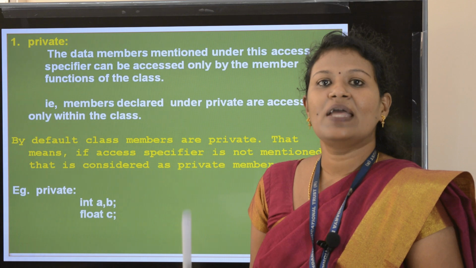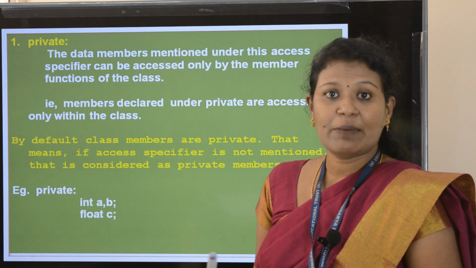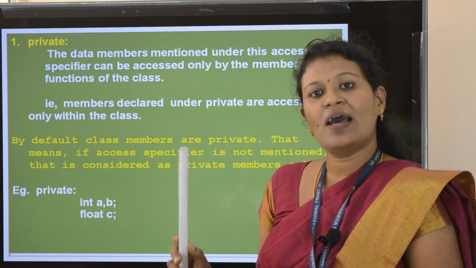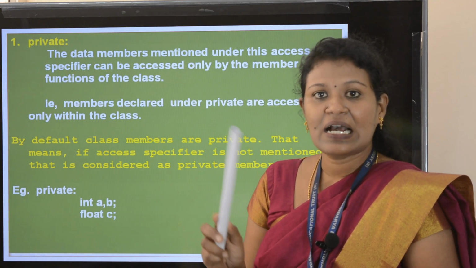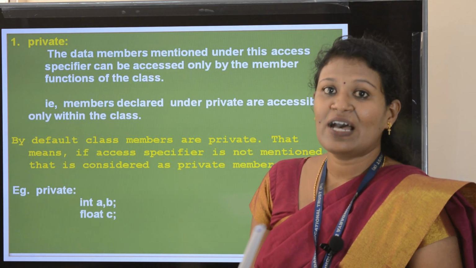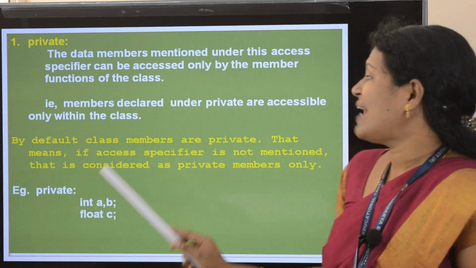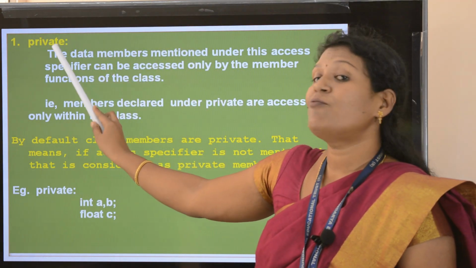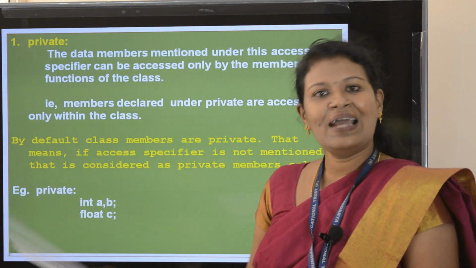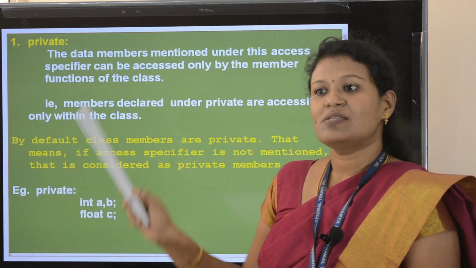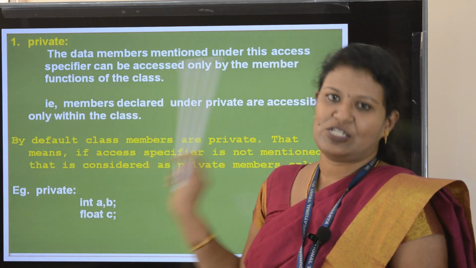Here I didn't give any access specifier. So what happened? These data members, the register number of the student and the name of the student, will be considered as private access specifier. That is why private is the default. If you don't mention the access specifier, whatever you give after the class is taken as private.